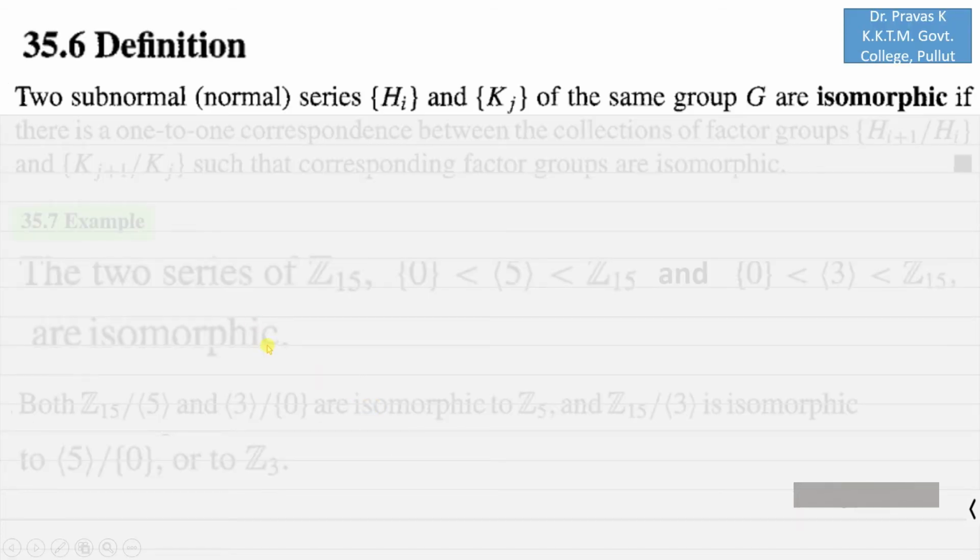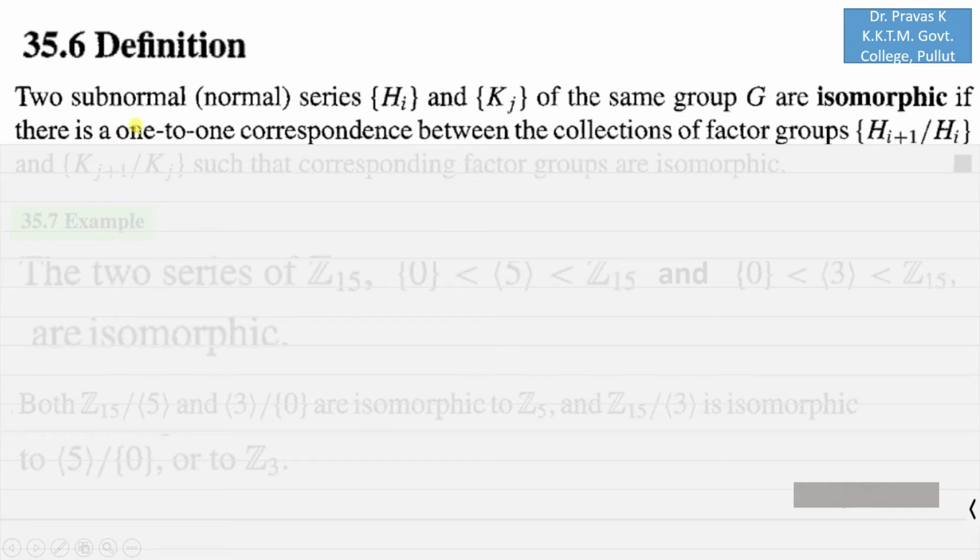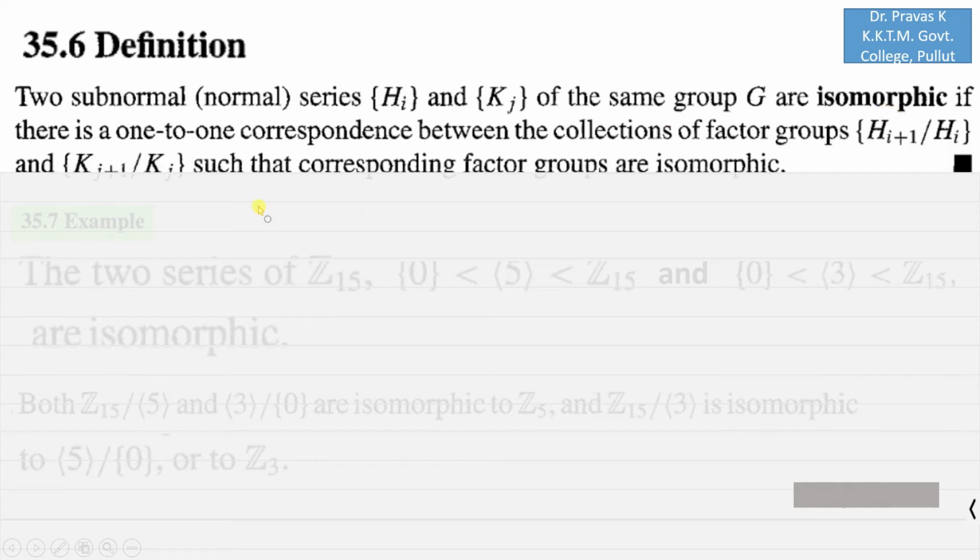Next, we go to the definition of isomorphic subnormal or normal series Hi and Kj. When you have two subnormal or normal series Hi and Kj, we say that they are isomorphic if there is a one-to-one correspondence between the collections of factor groups Hi+1/Hi and Kj+1/Kj.